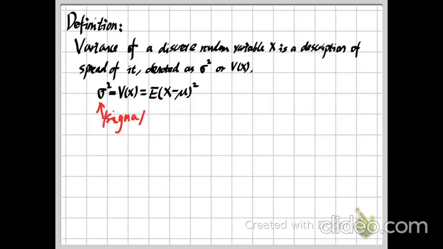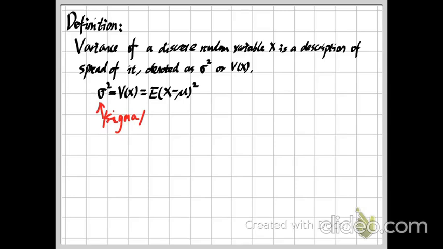And actually for the definition, we can also denote this by capital V as short for variance. And the definition of this variance is also related to the mean or expected value.